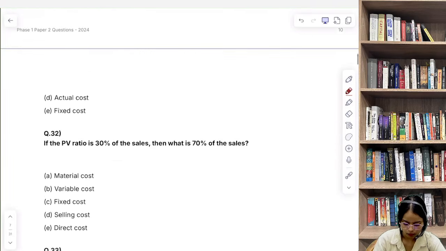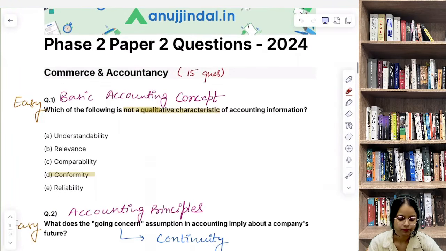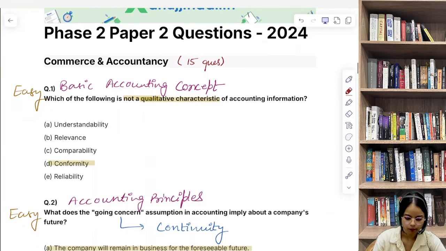So now let's begin with the phase 2 questions from the 2024 paper.